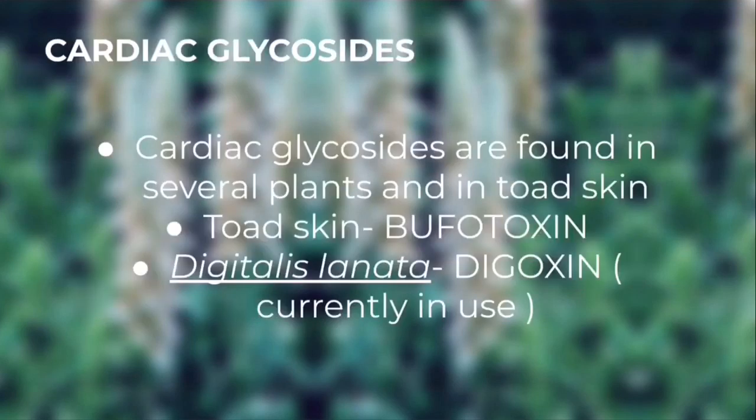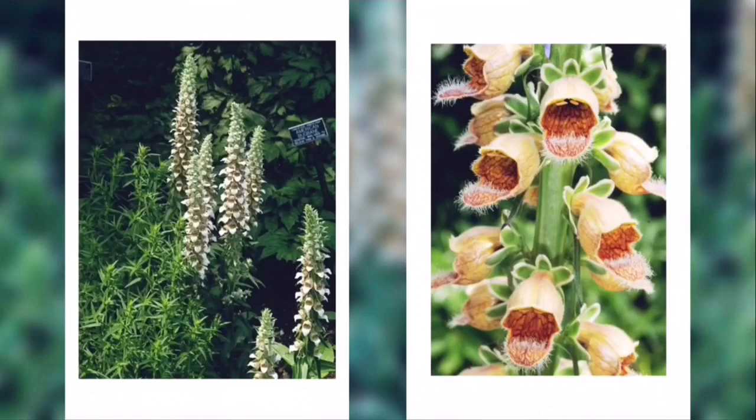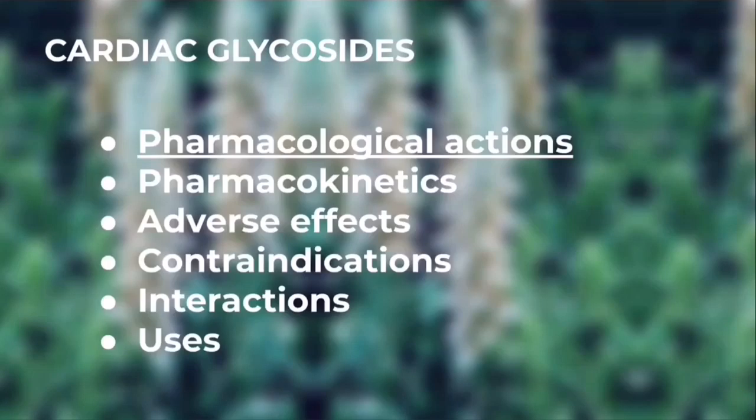And cardiac glycosides are found in several plants and also in toad skin. If it is found in toad skin, we call it bufotoxin. The very important digoxin is found in Digitalis lanata, and there is also another important plant called Digitalis purpurea. So this is the plant Digitalis lanata. If you zoom that flower-like cone, you get the second picture. The flower looks like this, okay?